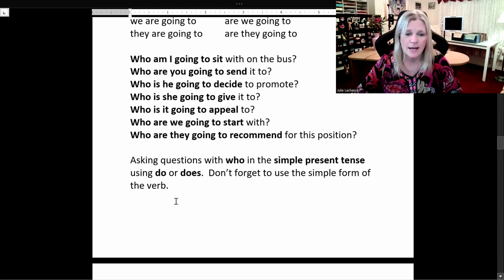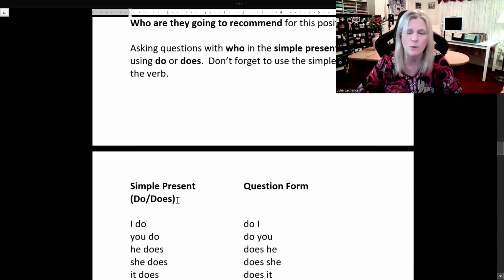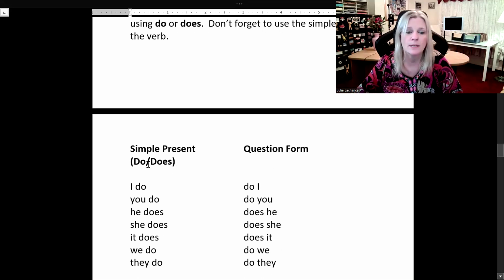Now we're going to be asking questions with who in the simple present tense using do or does. Don't forget to use the simple form of the verb. Always, 100% of the time. You can never make a mistake because it's always the same. Learn it once and then just keep applying it, the same thing over and over. So the simple present tense with do or does and the question form.